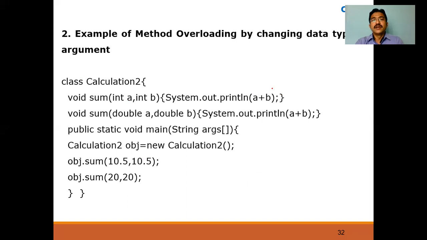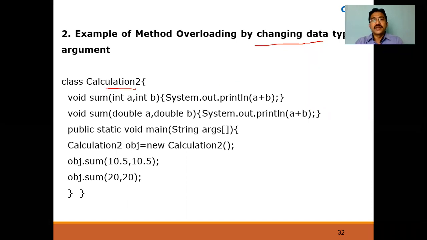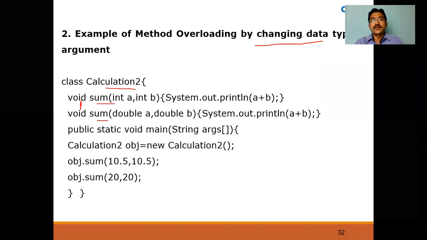Coming to the second one, by changing the data type of arguments, we can also do that. Now what I am doing here is I am creating a class Calculation2. I am calling a method sum, and here also sum. Both the return type is void, and this is two parameters, and here two parameters. But what is the difference? These two parameters are of type integer, these two parameters are of type double. By changing the data types of the arguments, we can also do method overloading.